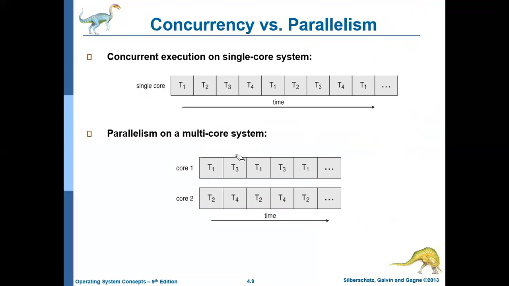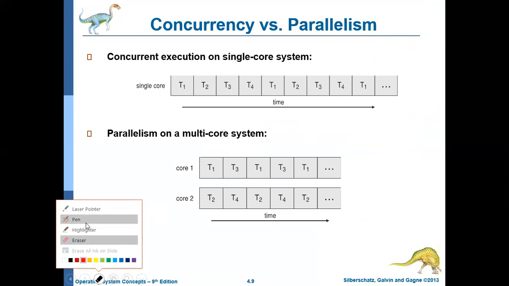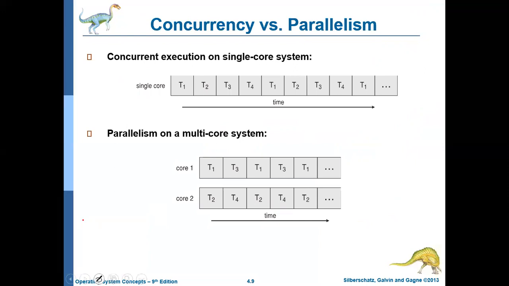Now let us try to understand the difference between concurrency and parallelism. What is meant by concurrency and what is meant by parallelism? Is it same or different? Actually, both are not same, both are different. See, parallelism is possible only in a multi-core system or a multi-processor system. Multi-core means in one processor you have more than one core. Multi-processor means physically you have two processors, processor 1 and also processor 2. That is, my computer is equipped with two processors. That type of system is called a multi-processor system.